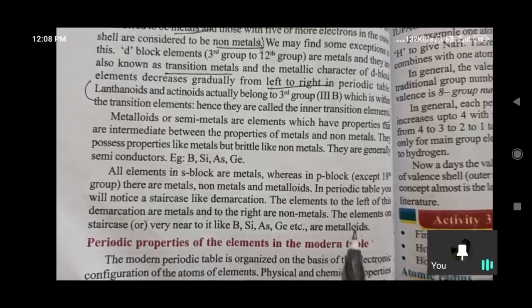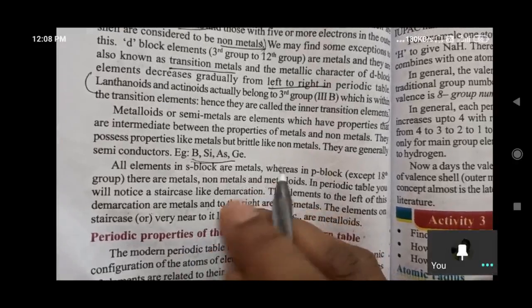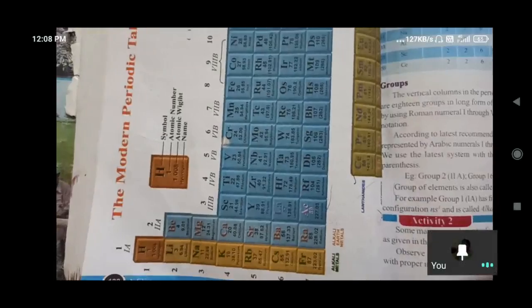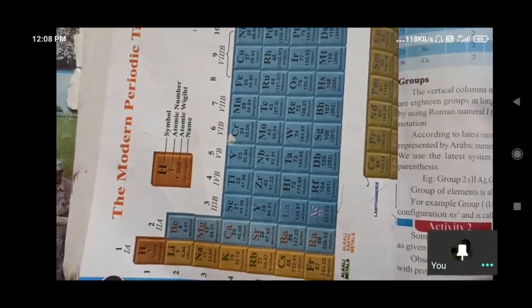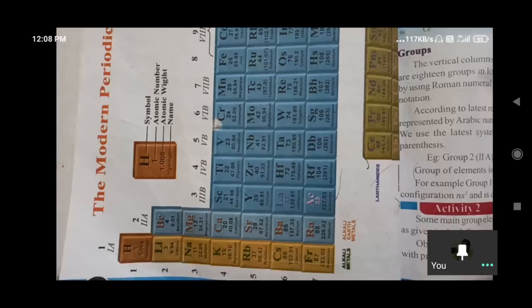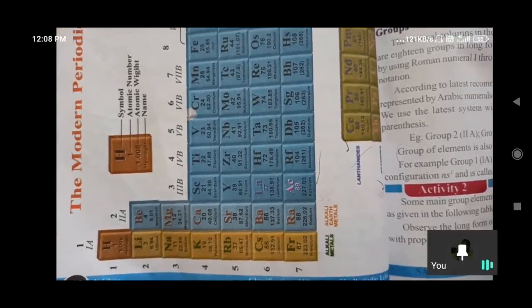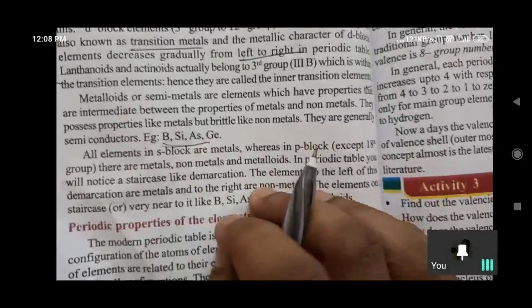They are generally silicon, germanium, and boron. These all come under metalloids.